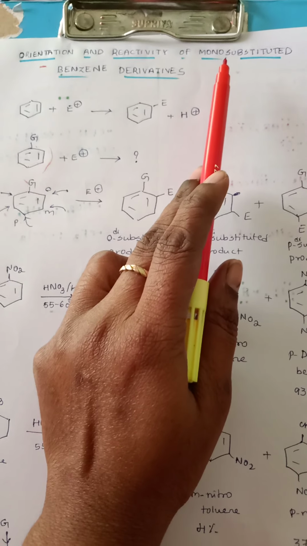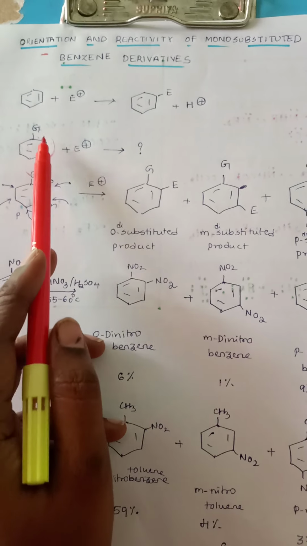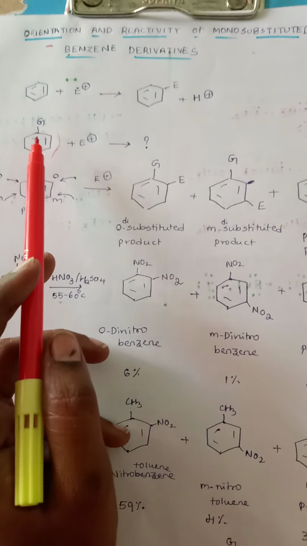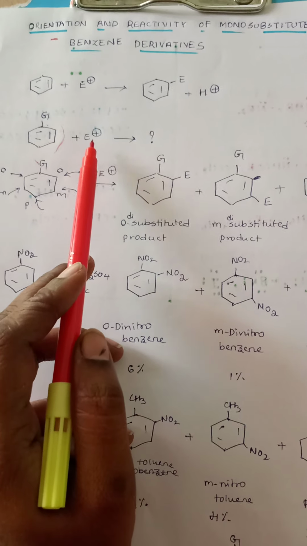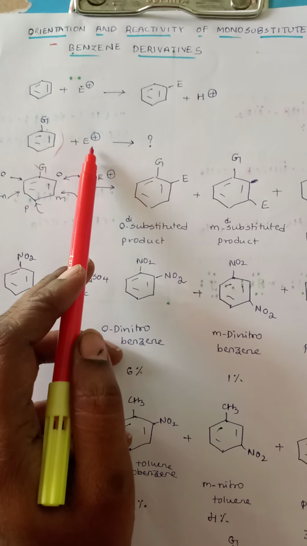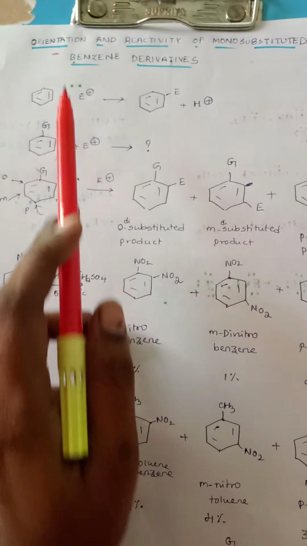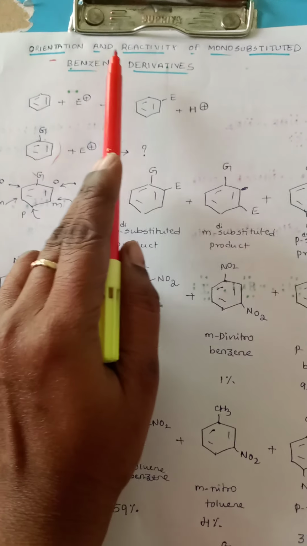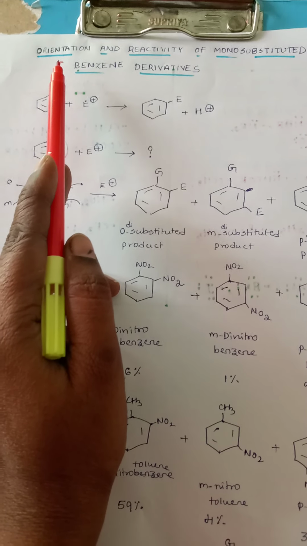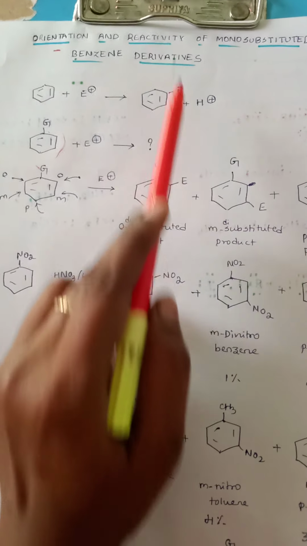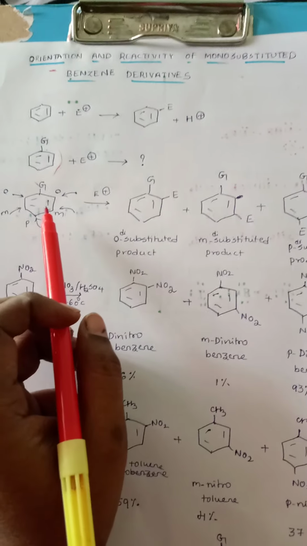So I repeat once again, monosubstituted benzene derivatives are those benzene derivatives which carry a single substituent. When these single substituent derivatives are further subjected to electrophilic substitution reaction, where and how the reaction is proceeding will be studied as a part of orientation and reactivity. Where will be understood by orientation, how will be understood by reactivity. Okay, so let's get into detail about this particular topic.